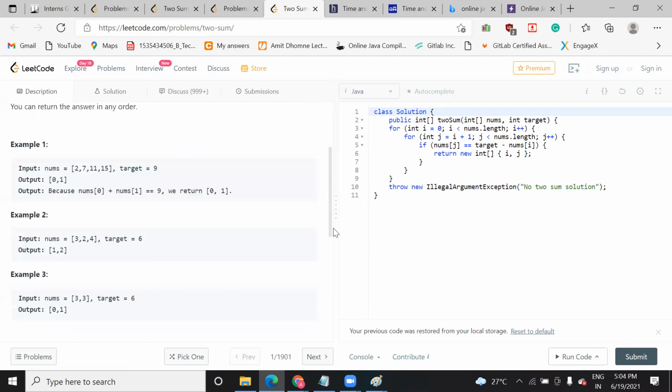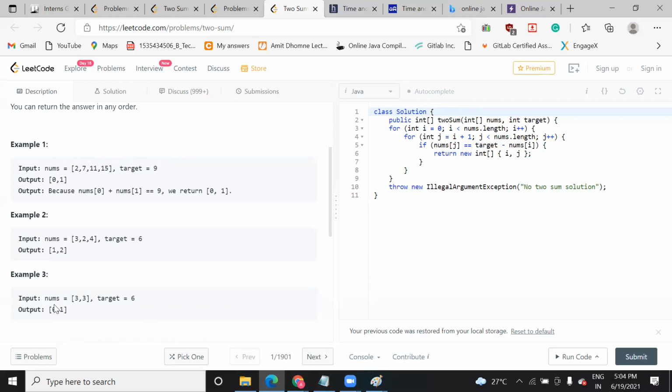What do you mean by test cases? Test cases means you need to write the function in such a way that whatever array size the user passes, and whatever target they decide, it will satisfy all of them. If it satisfies only one of them, then you won't get the whole marks.